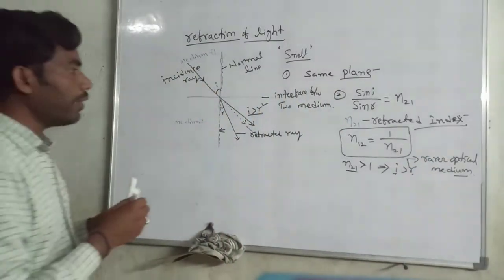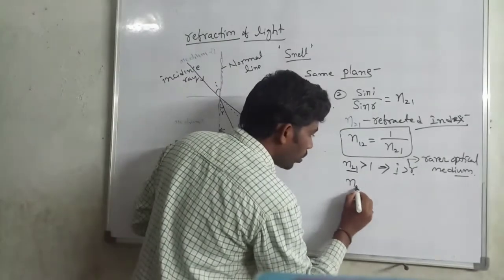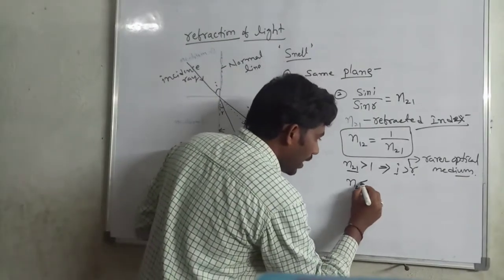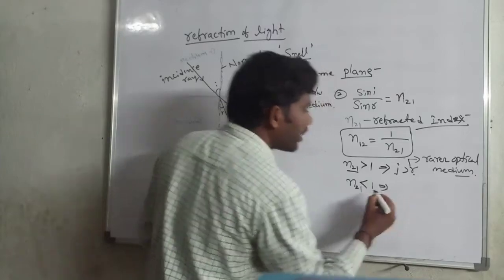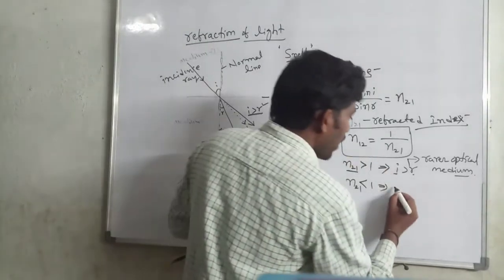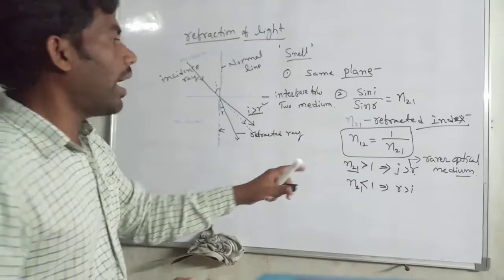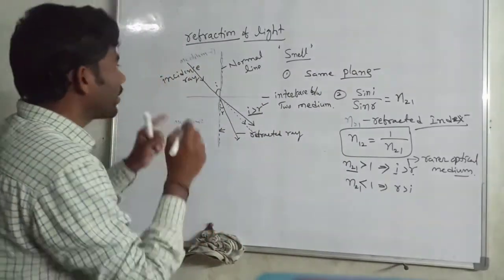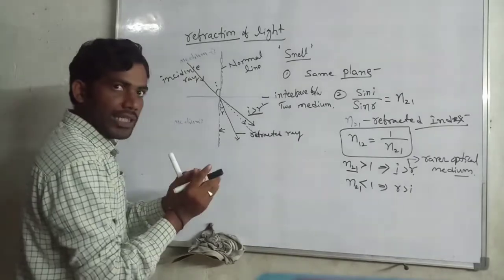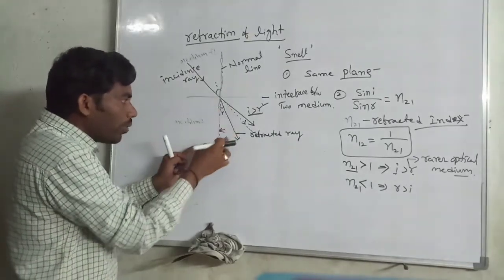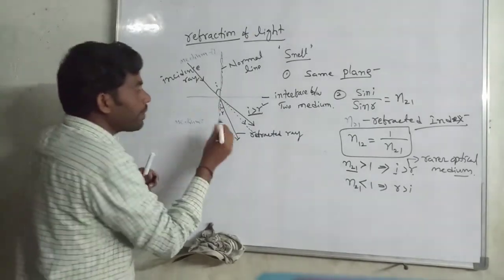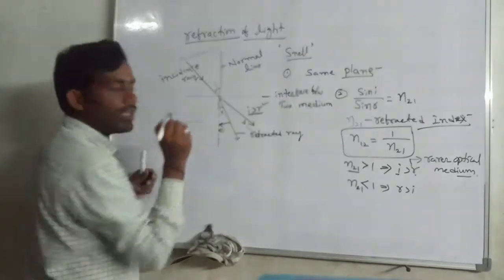Then if n21 is less than 1, then r is greater than i. In this case, the light ray bends towards the normal ray.